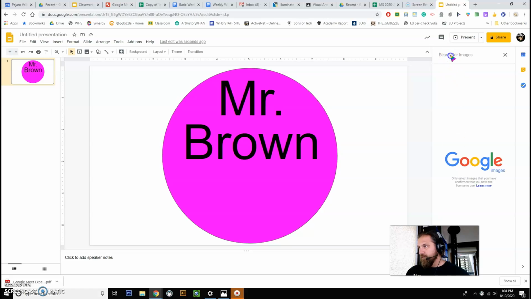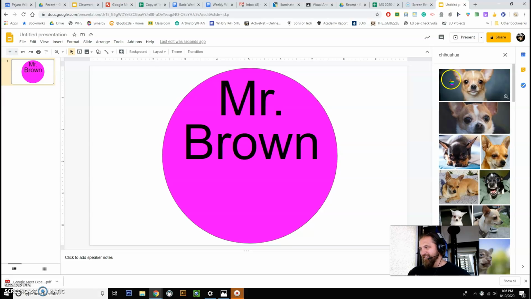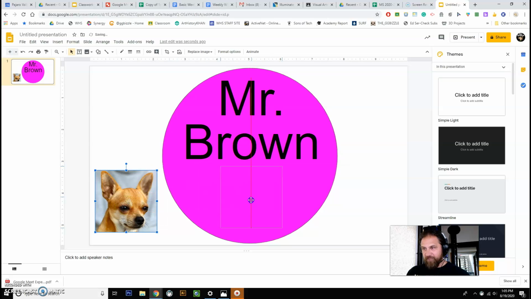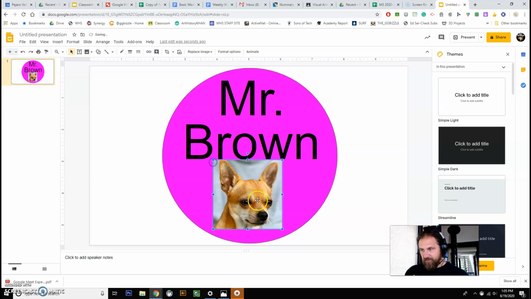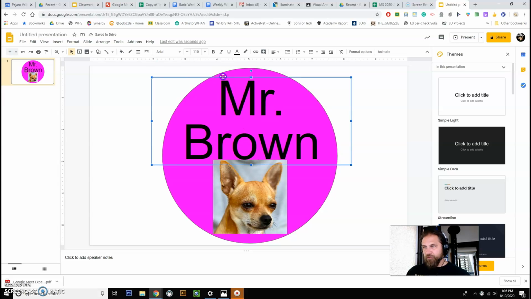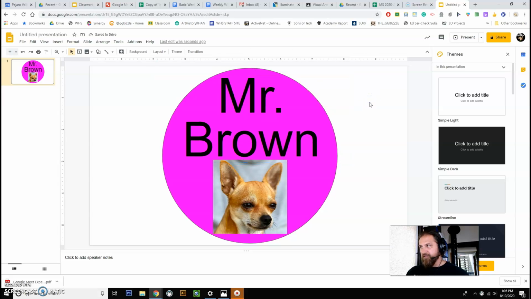Let's say you really like chihuahuas. You really like chihuahuas. So you could take this one and say insert. And it'll actually just drop the little doggy here, and you'd put him right there. You could be done. There's more you could do, but we still need to be able to read your name. And then you could make this as big as possible, I guess. Try to keep it within the circle, and I'll show you why. The reason is because when it crops it, it cuts it to a circle anyways. That's a real basic one.